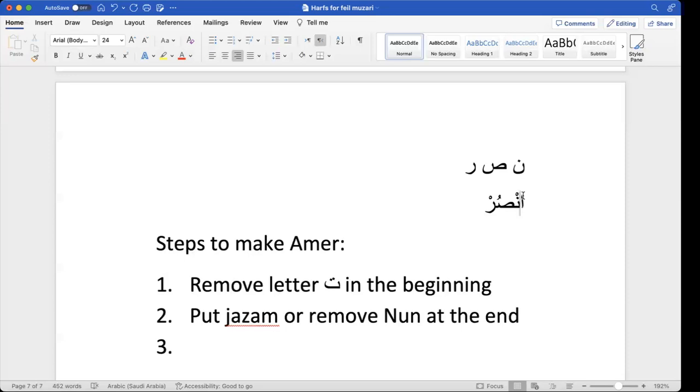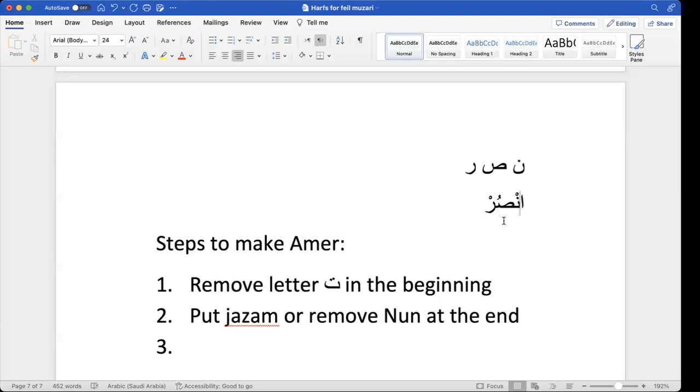Okay, good. If it is Fatha, then we will put Kasra. For Fatha, you put a kasra. For Dhamma, it will be Dhamma. If it is Kasra or Fatha on the second last letter, in both cases it will be Kasra on the alif. If it is Dhamma, then it will be Dhamma on the alif.